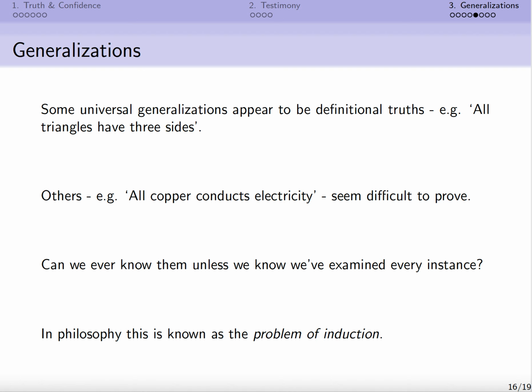So the premises of such an argument don't guarantee the conclusion. It's an inductive argument, not a deductive one. And you might wonder whether we could ever truly know that all copper conducts electricity unless we've tested every single sample that exists, and unless we know there are no more samples.